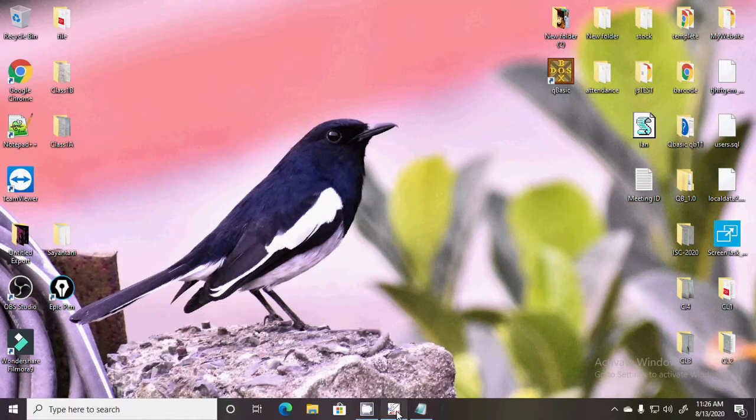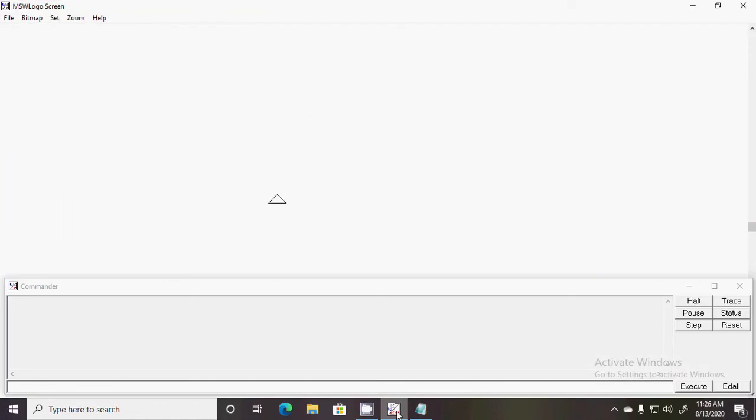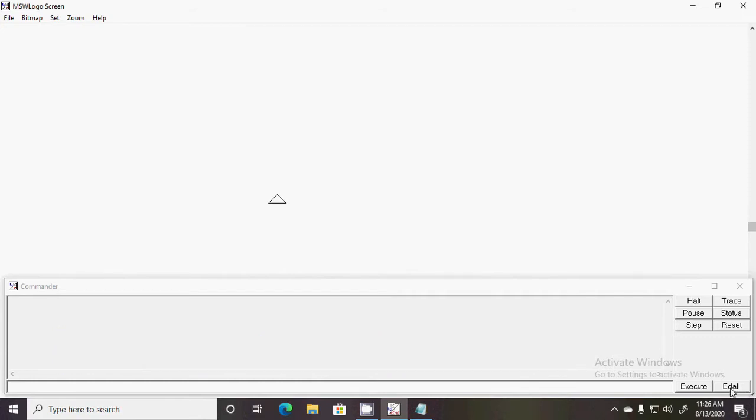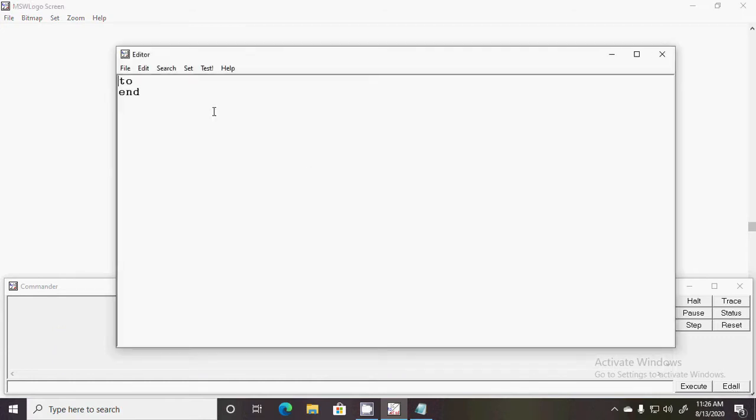So first of all, start MSW Logo. We all learned how to create a procedure by clicking on the add all button. I'm creating one procedure with a parameter. The procedure name I'm giving is ABC, and a parameter means that whenever we declare a procedure, we also declare a variable.